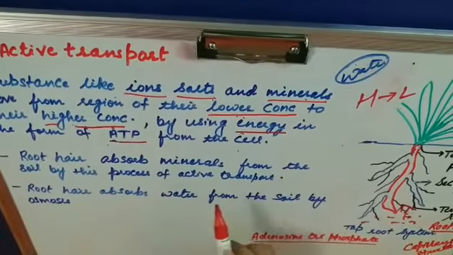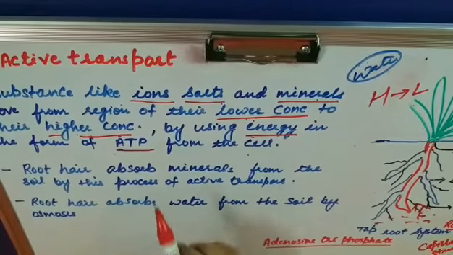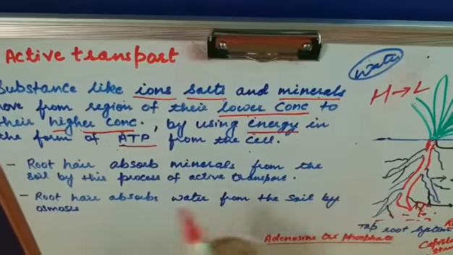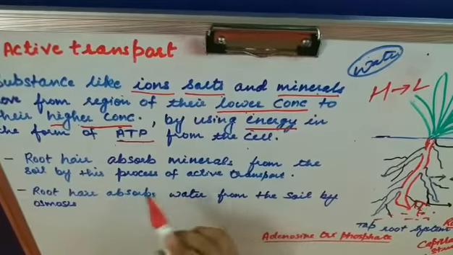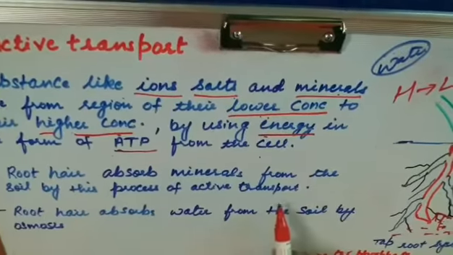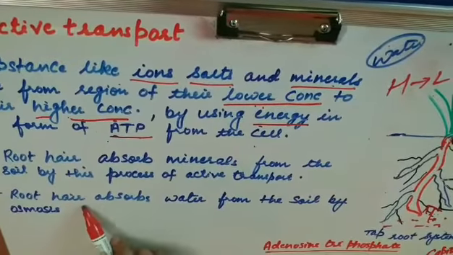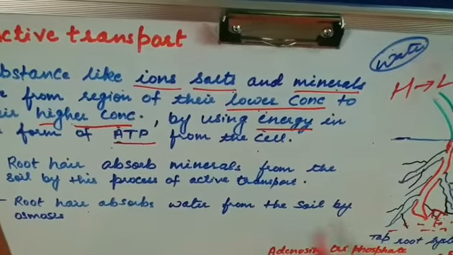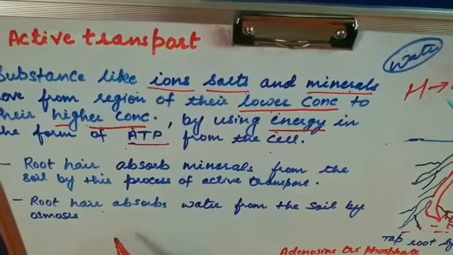So don't get confused between osmosis and active transport. Active transport is useful for the absorption of minerals from the soil, and root hair absorbs water from the soil by osmosis.